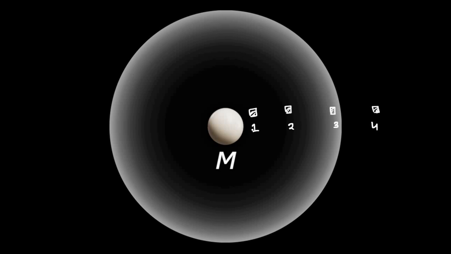So the gravitational field intensity, or the gravitational field strength, is decreasing as we move away from this source mass, the source of the gravitational field.